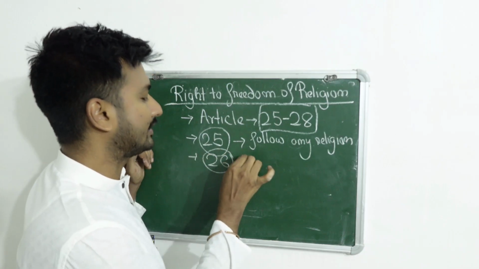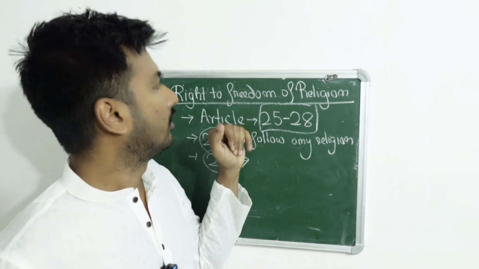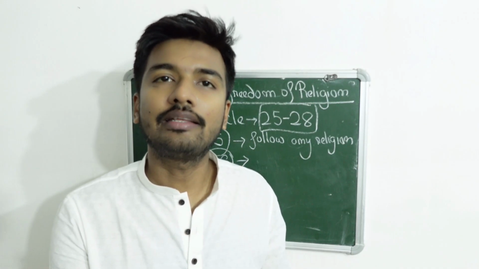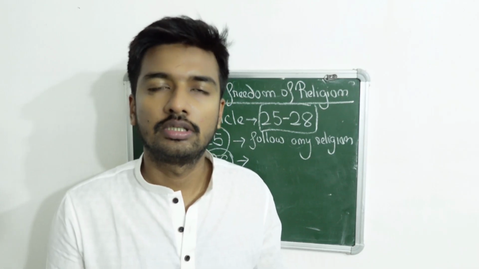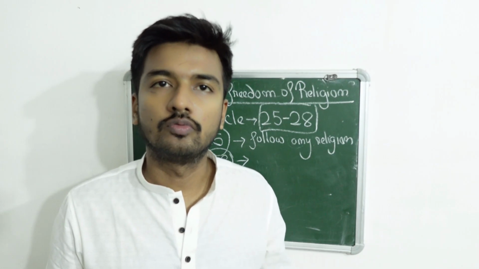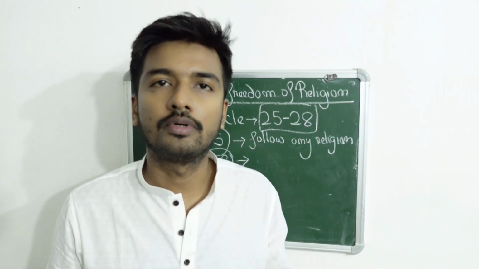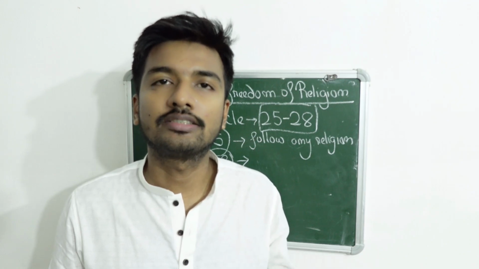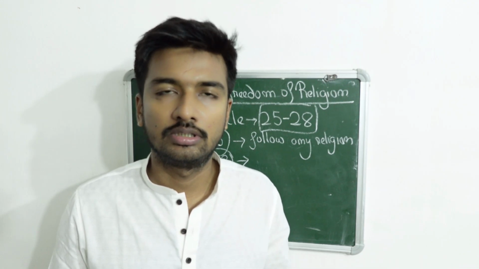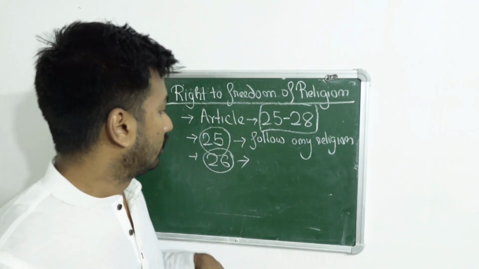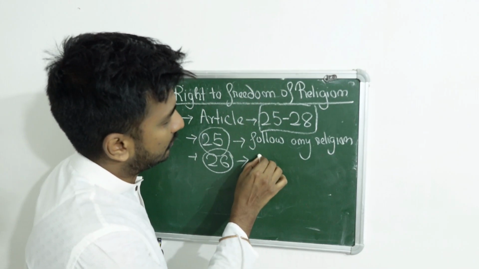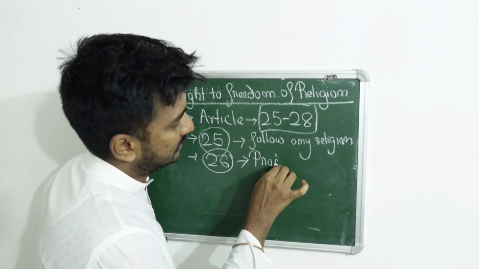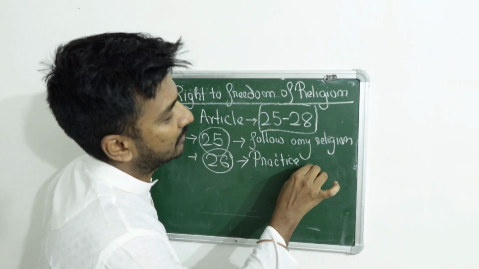Article 26. What does Article 26 of this right to freedom of religion say? It says that you can practice any affairs with the religions. You can do some rituals within the religions, but you must remember it should not harm the fundamental rights of other religions. You can practice religious affairs.